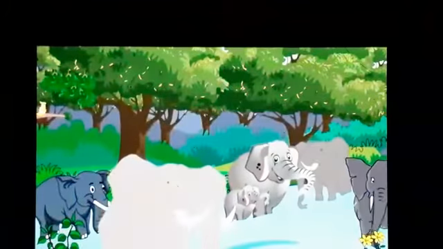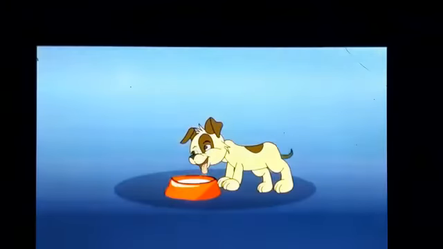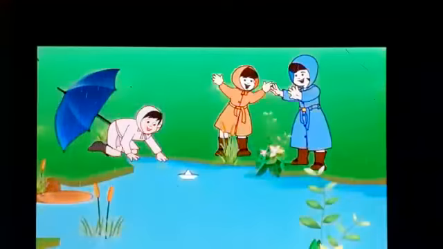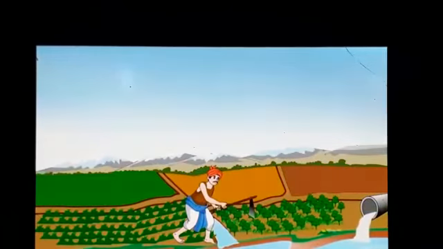All plants and animals need water for various activities. Life is not possible without water. Water is very important for us. From where do we get water? Rain is the main source of water on earth. When it rains, most of the rainwater goes under the ground. We get this water from the wells and tube wells.